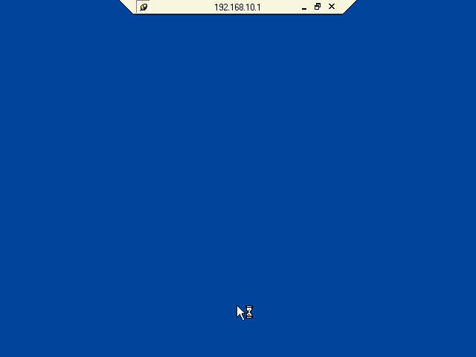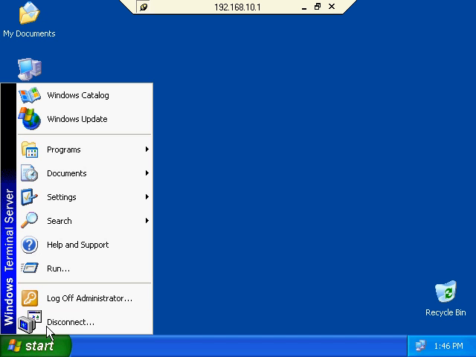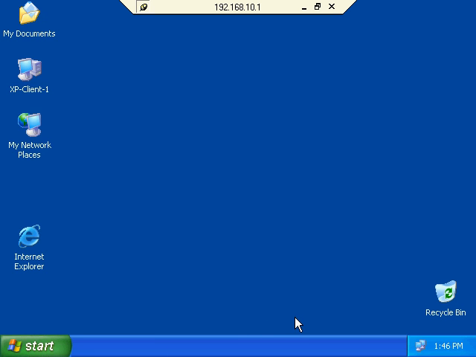And you see now that I've got a connection. Kind of cool here. Got a tab up here, and this is the actual full screen view of my XP system. You can see it's XP Client 1. I've got my normal XP Windows. And up here is a tab to get back to the actual system that we started from.